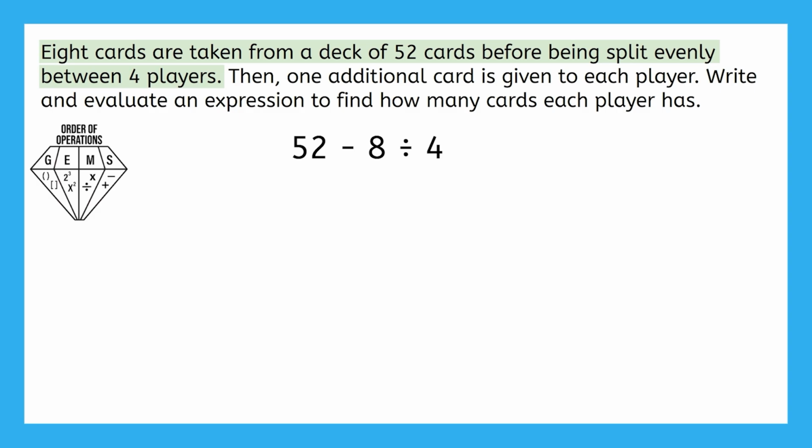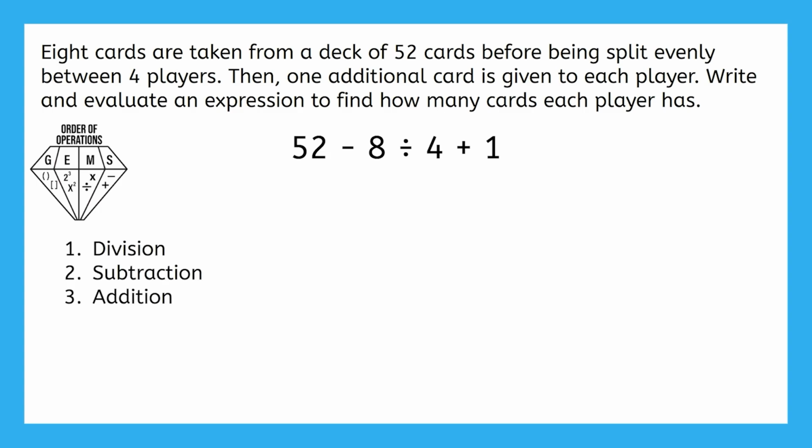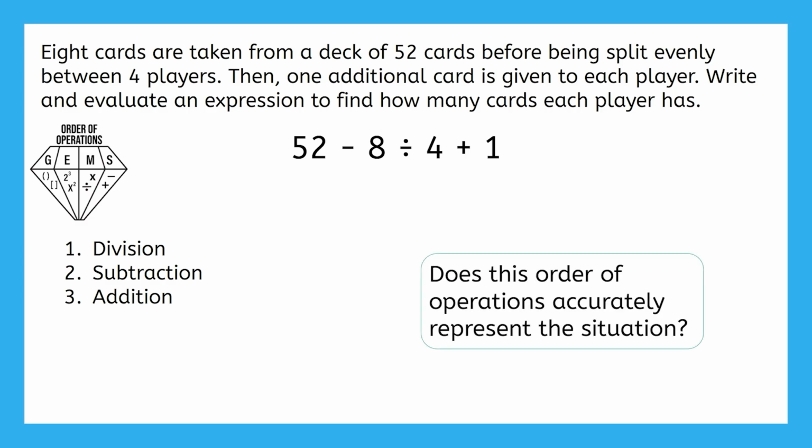And since we divided this, we're getting how many cards each player has so far. Then it says 1 additional card is given to each player. What would that look like in the expression? Yep, a +1. Looking at this expression, what would the order of operations be? The order of operations of this expression is division, then subtraction, and then addition. Does the order of operations accurately represent the situation?